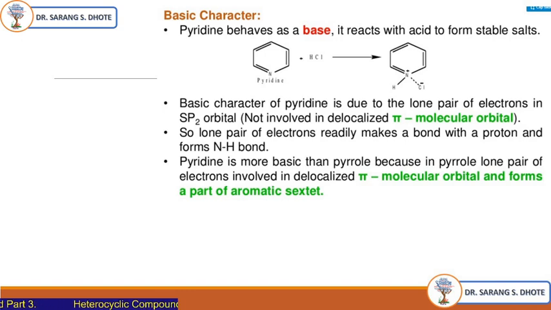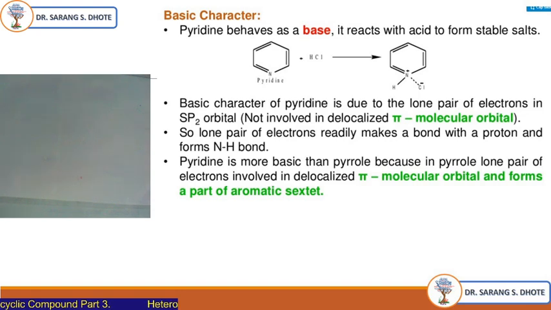Pyridine behaves as a base when it reacts with an acid to form a stable salt. The basic character of pyridine is because the lone pair of electrons of the nitrogen atom is sp2 hybridized. Due to this sp2 hybridization, this electron pair is not involved in the delocalization.